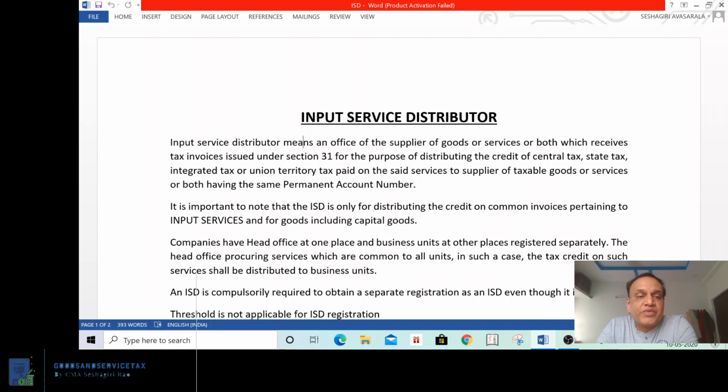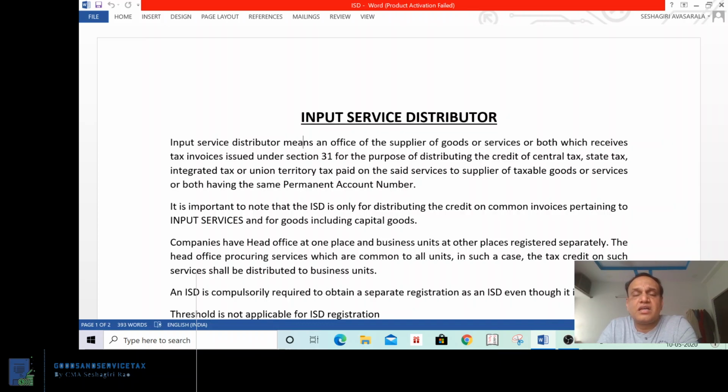Not a problem. Input service distributor means an office of the supplier of goods or services or both which receives the tax invoice issued under section 31 for the purpose of distributing the credit of central tax, state tax, integrated tax, union territory tax paid on such services to the supplier of taxable goods or services or both having the same permanent account number. That means Reliance Finance has one permanent account number. Under one permanent account number, they have different business units.